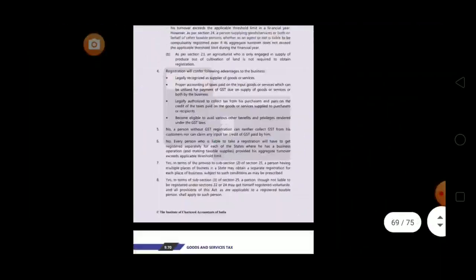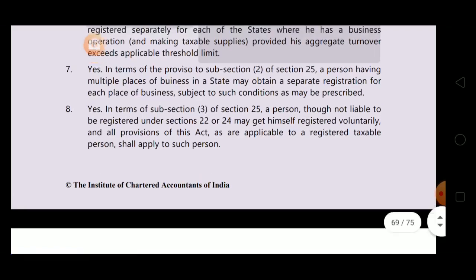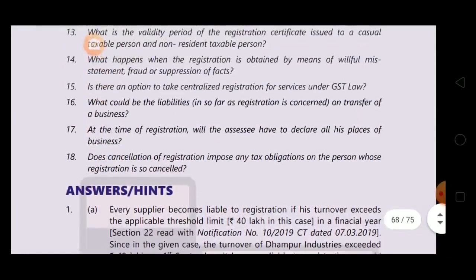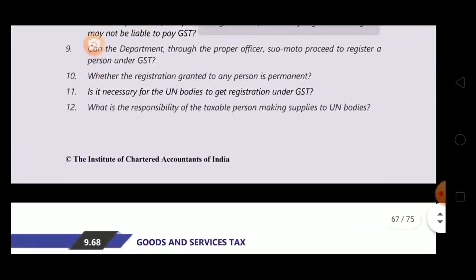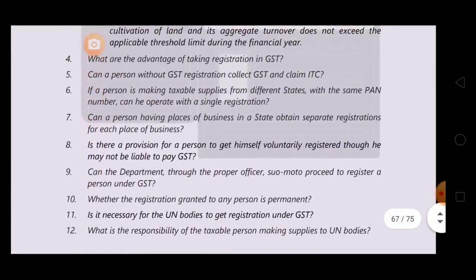See the answer. Yes, in terms of subsection 3 of section 25, a person though not liable to be registered under section 22 or 24, where 22 is the threshold limit case and 24 is compulsory, may get himself registered voluntarily, and all the provisions of this Act as are applicable to a registered taxable person shall apply to such person. Once you have taken the registration, all the provisions will be applicable to you, and you have to commence the business within 6 months. Otherwise, the proper officer will reject your registration.